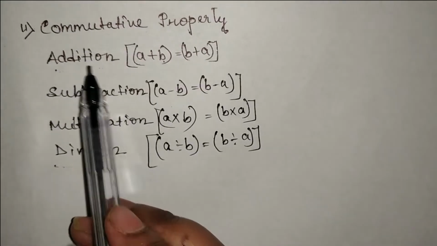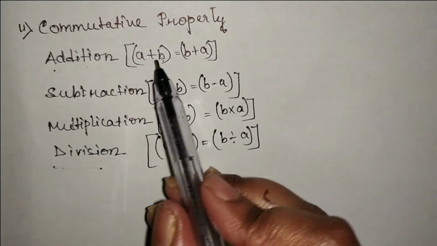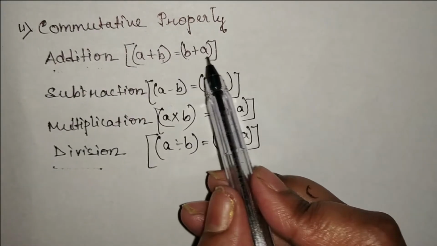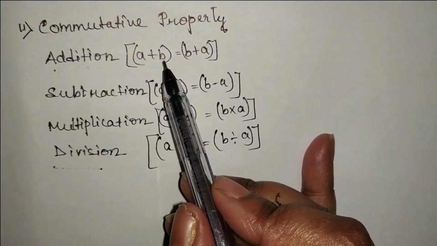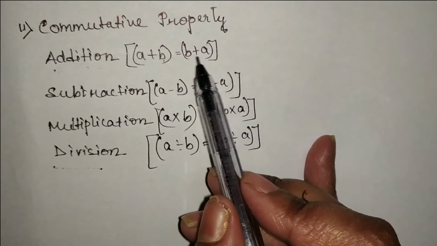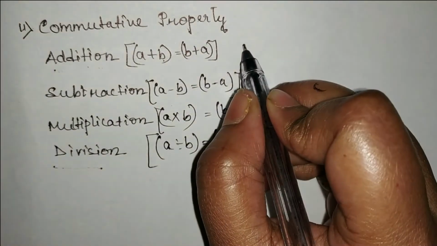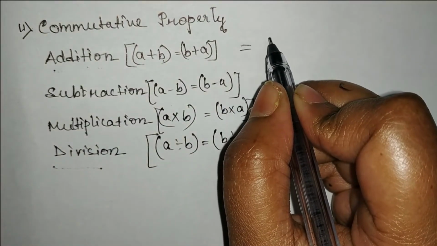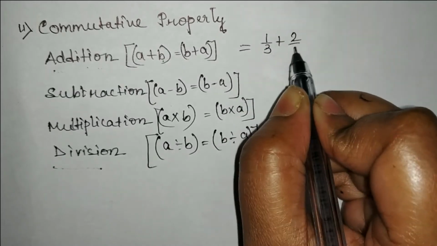Next we have the commutative property, for addition, subtraction, multiplication and division. The rule for addition is a plus b is equal to b plus a. What does it mean? If we add two rational numbers and arrange them in a different order, do we get the same answer or not? Like here, suppose I take 1 by 3 plus 2 by 3.